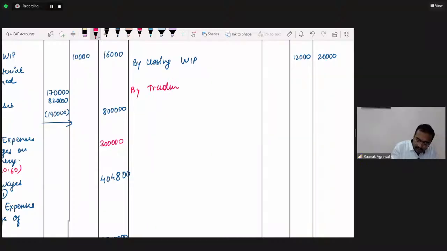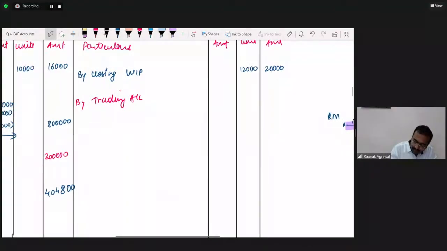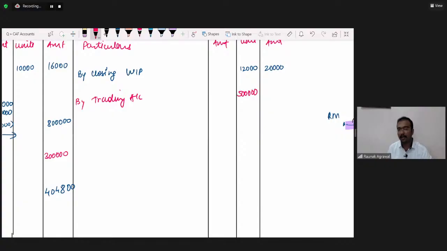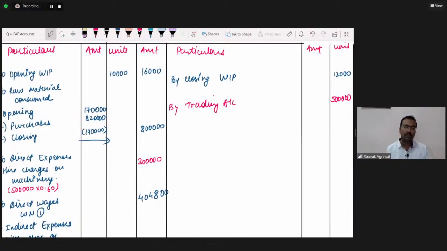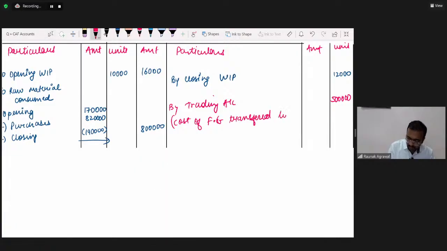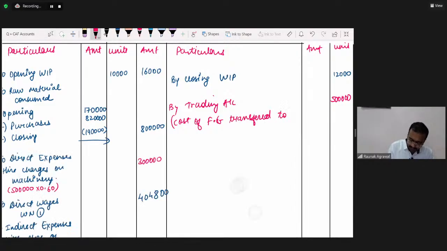By trading account. How many units manufactured? 5 lakh units. And what does this figure represent? Cost of finished goods transferred to trading account.